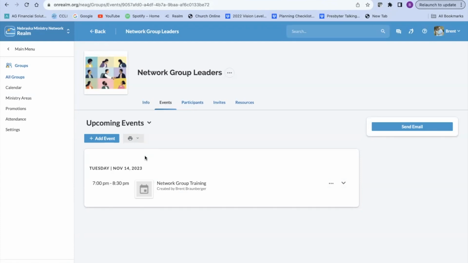It needs to work with your schedule. And this will allow people to say, yeah, it'll work with my schedule or it won't. And if it doesn't work with their schedule, they'll sign up for one that does. So that is the approach we would like you to take. Find a time that works for you. If you met this last year, you kind of already have a head start. If you didn't meet this year, go with the best time that works for you and you think will work for other people. Put that in the description so that when we do the emails, people have that information when they sign up.